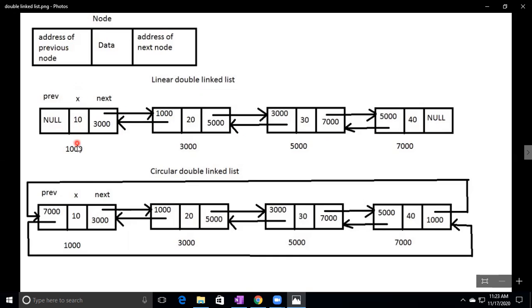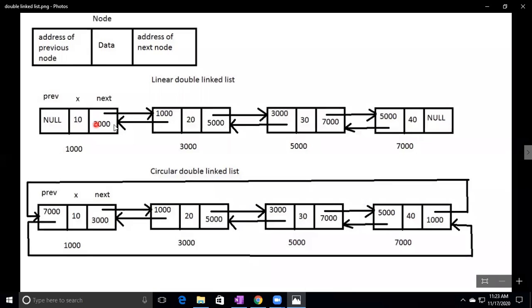So this is the first node. First node address is 1000. Second node address is 3000. Next node address is 5000. Next node address is 7000. So 10 is the data. This is the first node, so before this, no node is there. So what is the previous value? Null. So the next node address is 3000.